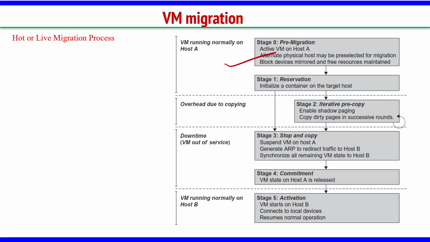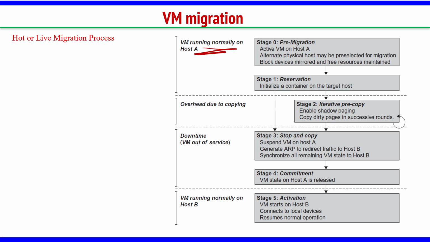So, stage 0, what is the first step? Stage 0 is pre-migration, before actually migrating. You already have an active virtual machine running on host A. Then an alternate physical host may be pre-selected for migration.